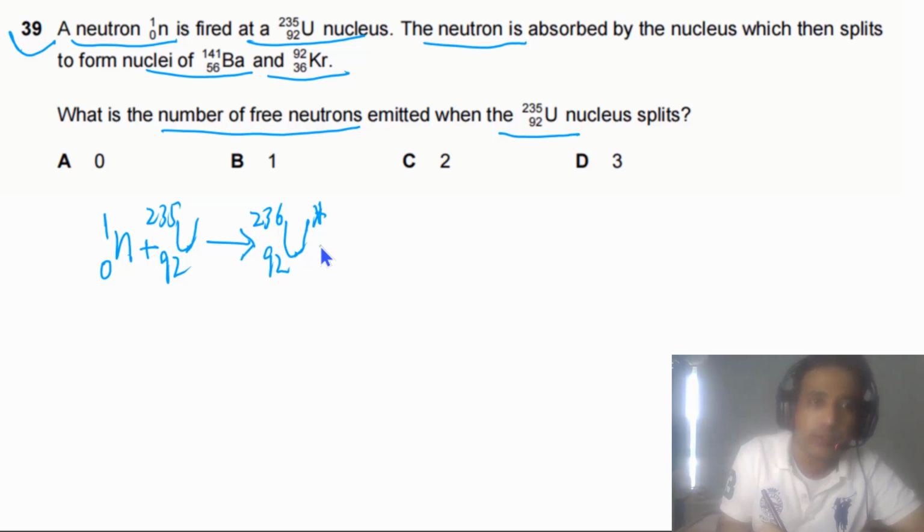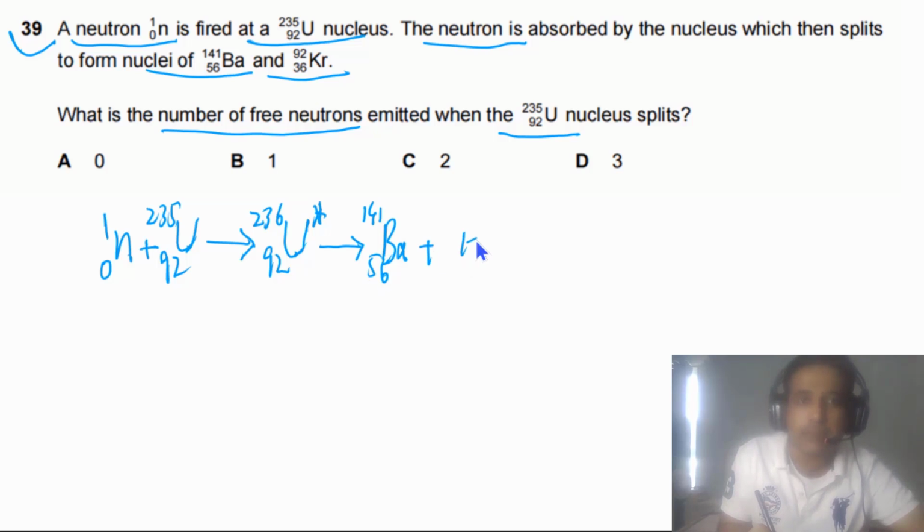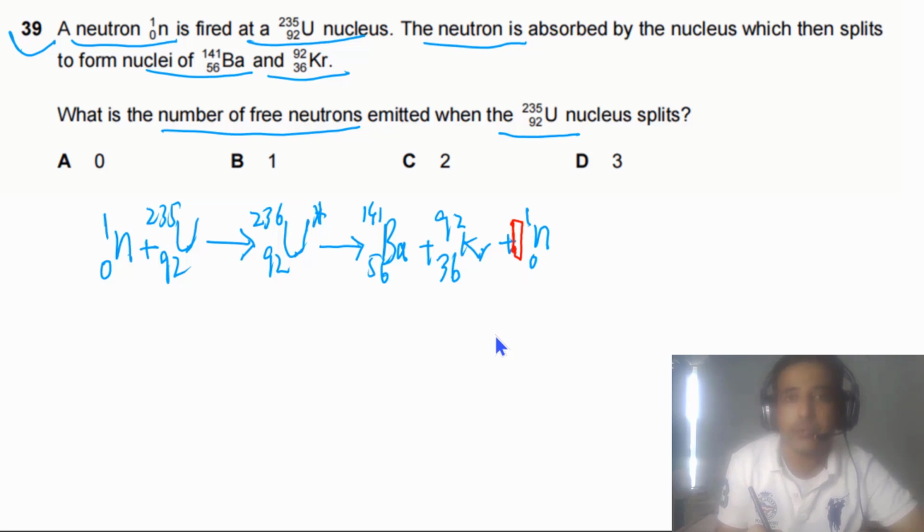So it will decay, means this nucleus will split into barium 141 and atomic number is 56, plus krypton 92 and atomic number is 36, and also some free neutrons are emitted. The question is simply asking us the number of free neutrons emitted in this case.